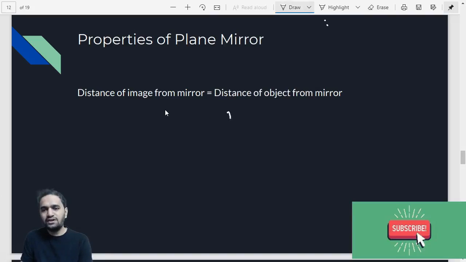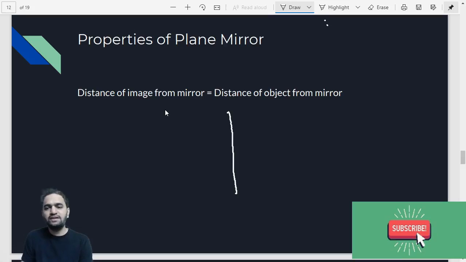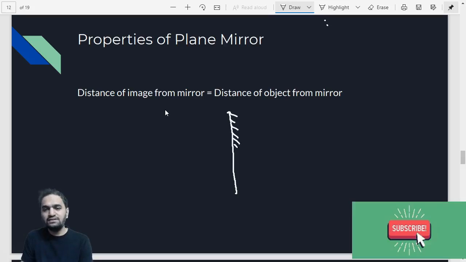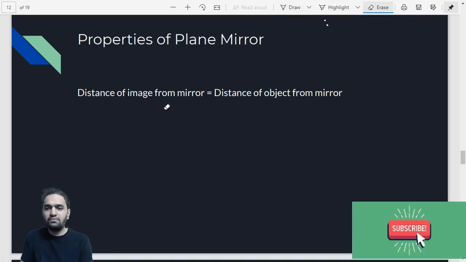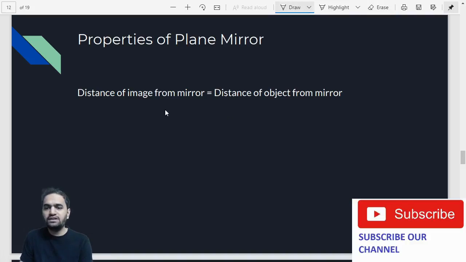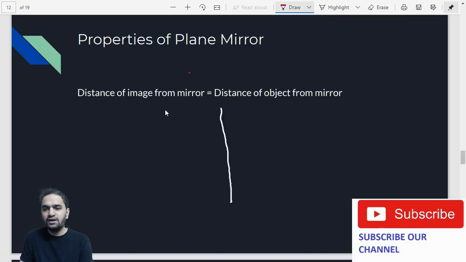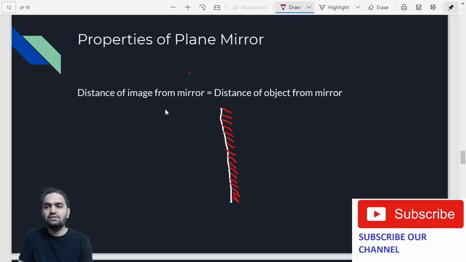Suppose this is not required in your class, but if you really want to represent a mirror on the page, you just draw a line and then you draw oblique lines behind it, and that would be your mirror itself. For proper representation, I will draw a line and then draw oblique lines with another color, so that you can understand the importance of it. These lines represent silver coating. That means this is a mirror.